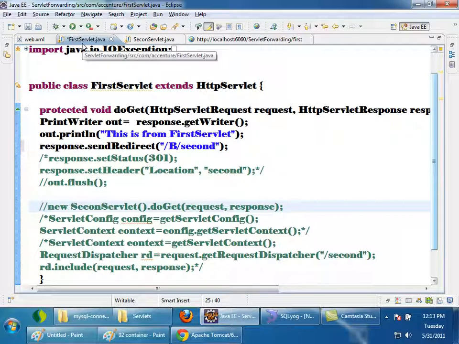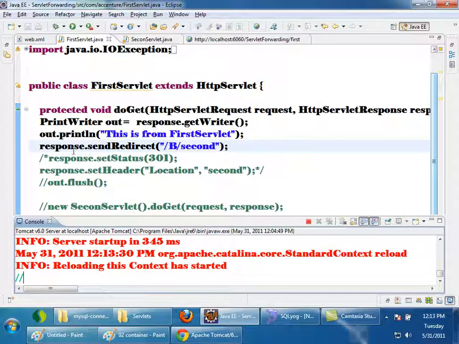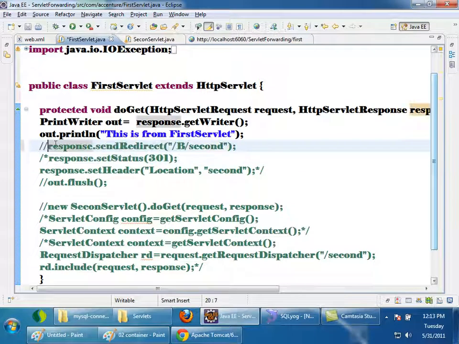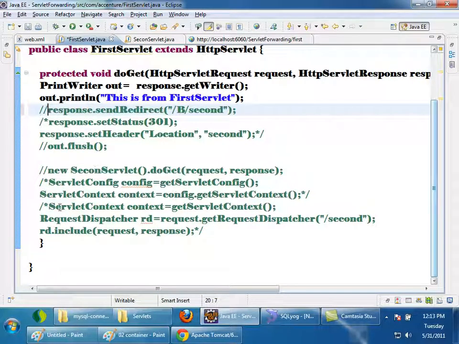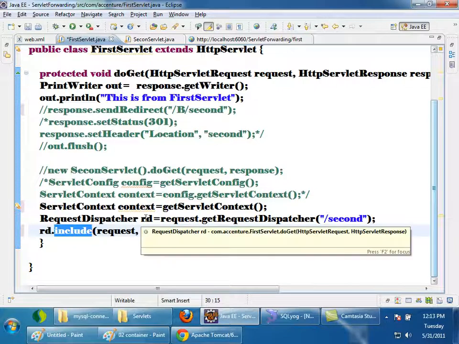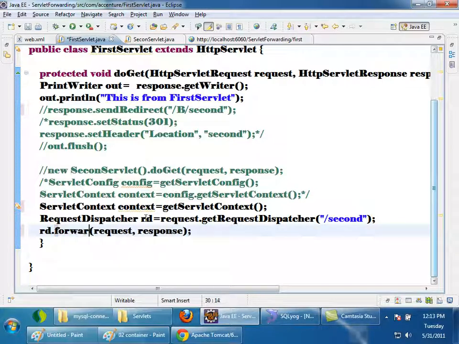See here, from the first servlet, let's assume that I am forwarding to the second servlet. I'll comment these lines. Now let us talk about forwarding only. From the first servlet I am forwarding to the second servlet, so rd dot forward.